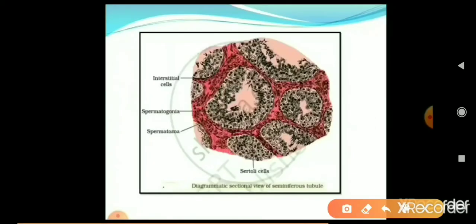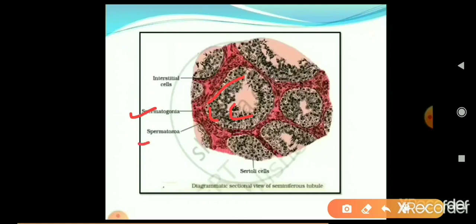Now, this is another diagram, the diagrammatic sectional view of the seminiferous tubule. You can see here in the seminiferous tubules two types of cells are there. Inside the seminiferous tubules, near its wall, these are spermatogonia. Spermatogonia are those cells which undergo mitosis and increase their number. After that, some cells of spermatogonia form sperm by meiosis division. Here some sperms are shown.